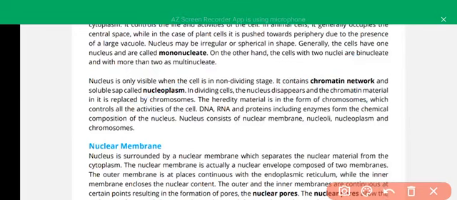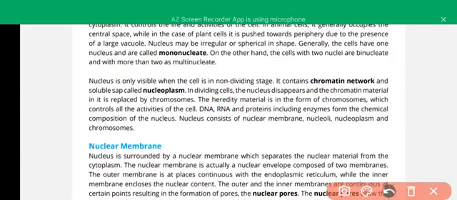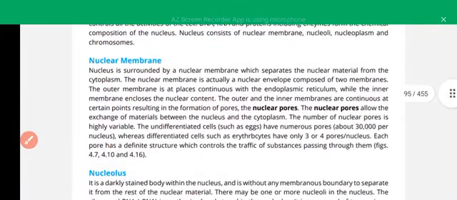DNA, RNA, proteins, and enzymes form the chemical composition of the nucleus. It is very important: the nucleus consists of nuclear membrane, nucleolus, nucleoplasm, and chromosomes. We will study them one by one. The nuclear membrane is the outermost boundary. It is also a double membrane. The outer membrane is continuous with the endoplasmic reticulum near the Golgi apparatus, while the inner membrane is inside and covers the nucleoplasm and nucleolus, and